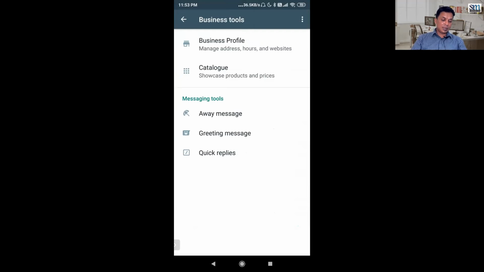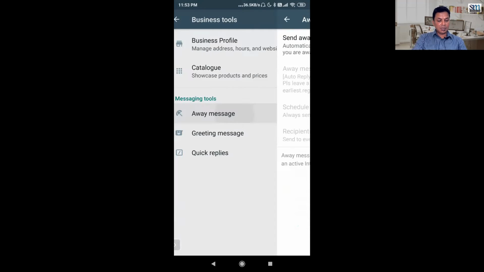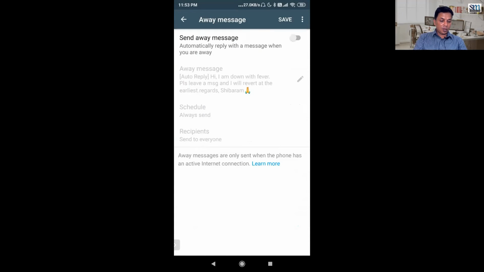There is a powerful messaging tool embedded here. Away message is something, let's say, automatically reply message when you are away. For example, last week I was not feeling well. I took an off. So I said, okay, I will enable the away message and send it to whoever messages me. So you can schedule your message.